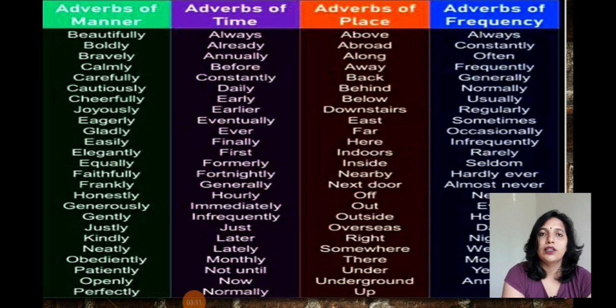It will be helpful for you to identify what sort of words come in which type of adverb, right? See in manner, like beautifully, the easiest one is manner, as I told you. This is maximum in use, and this is the easiest because there is no confusion. Well, in adverbs of time and frequency, there are undoubtedly some confusions. You can get confused, so you have to keep it in your mind.